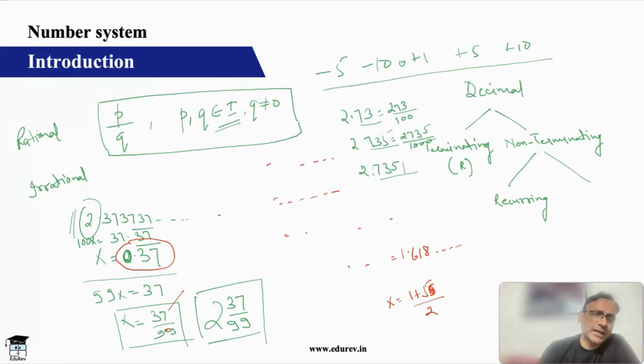There can be one more type of recurring decimal. It can be, let's say, 3.3717171, this type, where if you see, 71 is recurring but 3 is not recurring. So in fact this number is 3.371, but the recurring part is only 71. After the decimal also, everything is not recurring. This is called mixed recurring. The earlier one is called pure recurring. So this is a pure recurring, this is a mixed recurring.